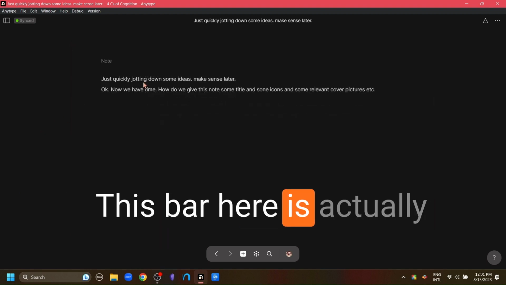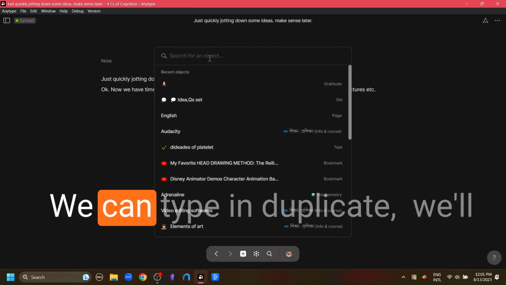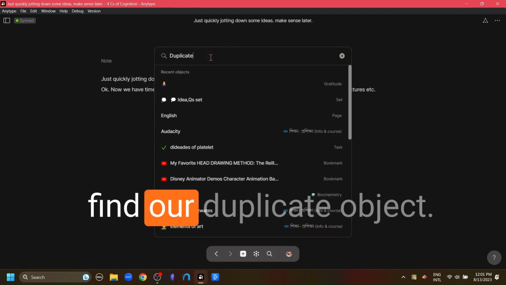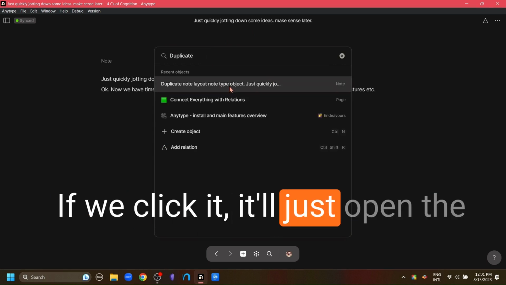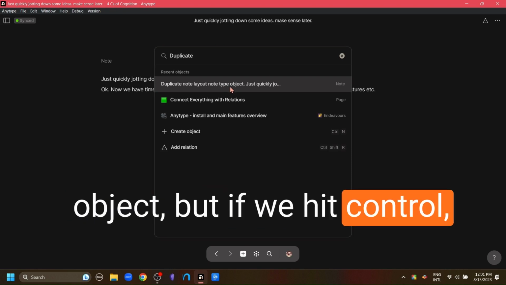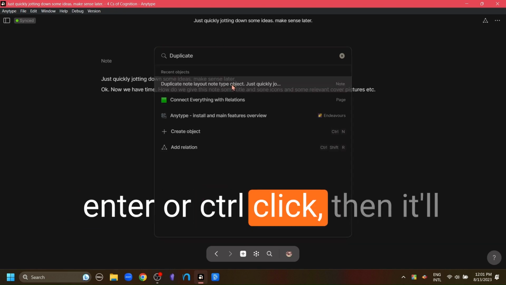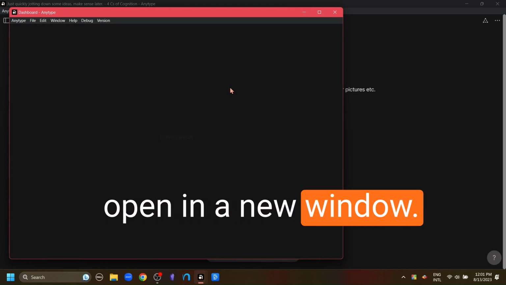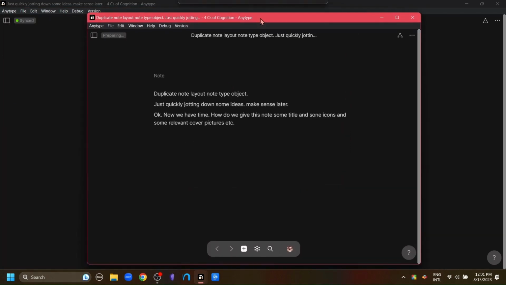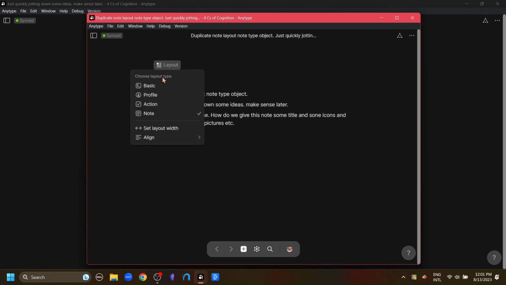This bar here is actually another search bar. We can type in duplicate to find our duplicate object. If we click it, it'll just open the object. But if we hit Control Enter or Control click, then it will open in a new window. Here's a new window. Now we're going to click the layout button and turn this into a basic type.